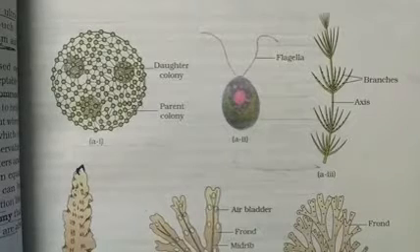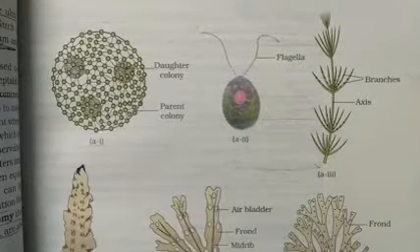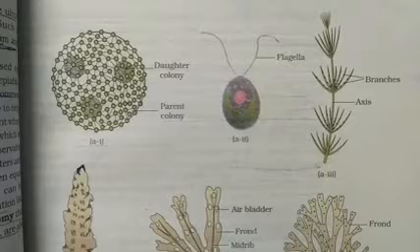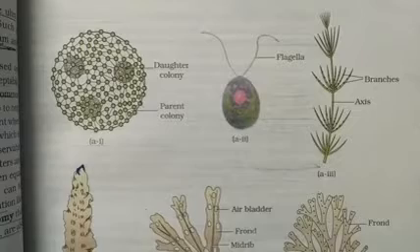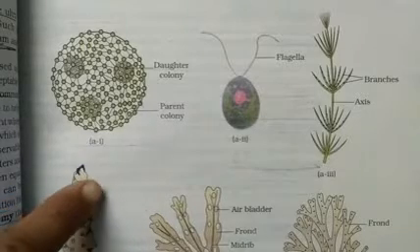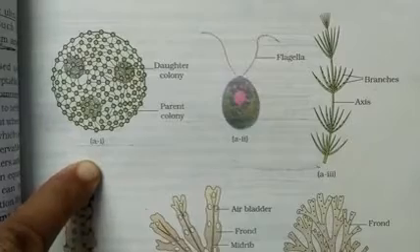Now let us have a look at the division Thallophyta. Division Thallophyta consists of algae, which contain chlorophyll, and certain organisms which do not contain chlorophyll, like fungi. Examples of fungi: yeast and molds. Now the algae can be green algae, which contain chlorophyll predominantly.